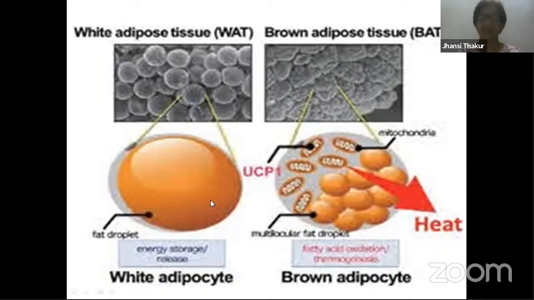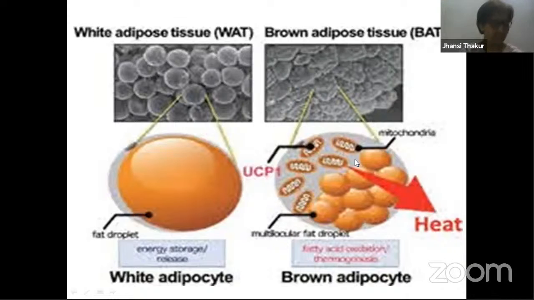Next, the third difference. In white adipose tissue, you don't find the powerhouse of the cell. What is the powerhouse of the cell? Mitochondria. Here you generally don't find mitochondria, but here there is a lot of mitochondria present. In small children, we find brown adipose tissue, and this is metabolically active.